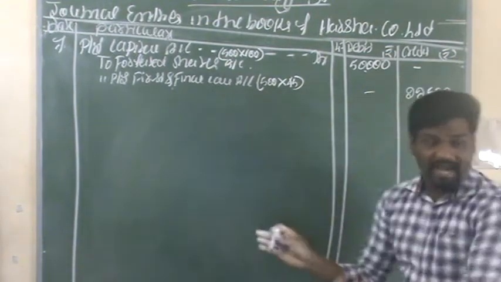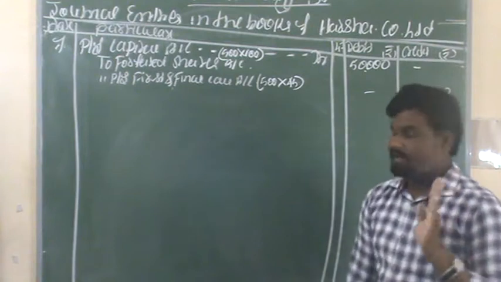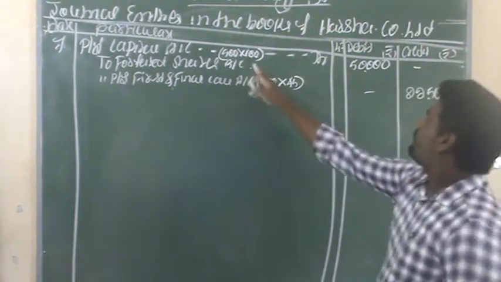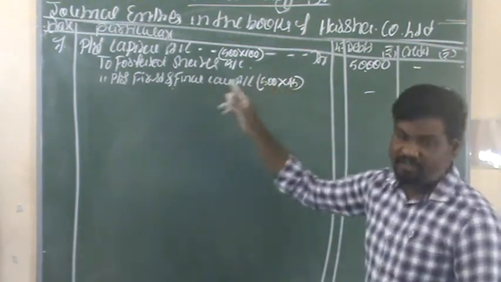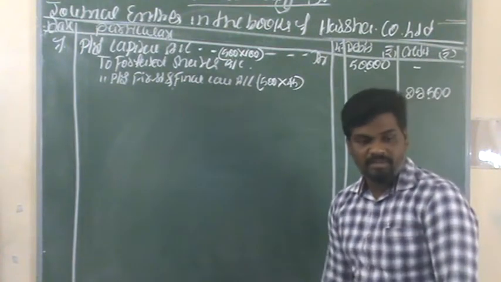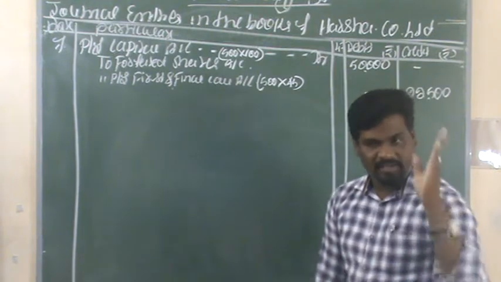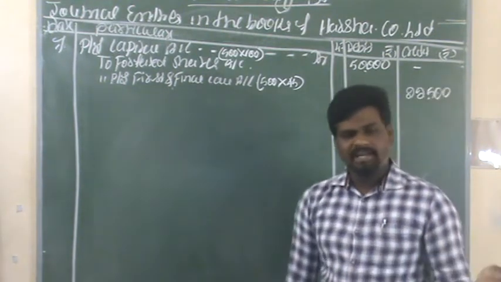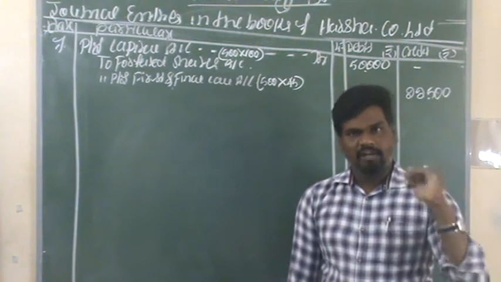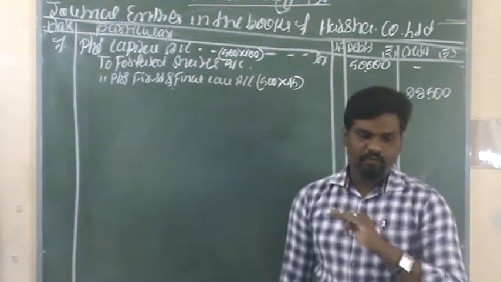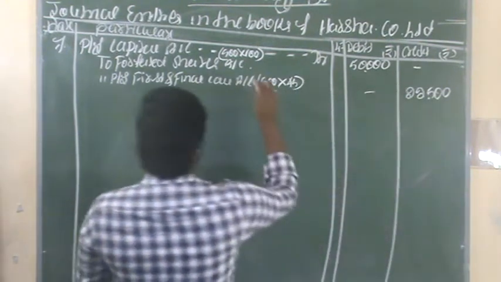This much of amount we are not receiving at the time of first and final call. But 100 rupees minus 45, the remaining amount is 55 rupees. This is what was already received as capital in the beginning: application time 10 rupees, and allotment 45. 10 plus 45, 55 rupees. This is the paid up capital.